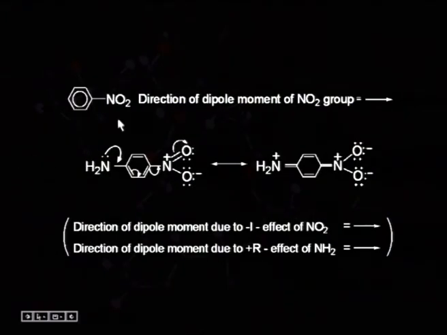Another example we can see here is the case of nitrobenzene. Here the direction of the dipole moment is from carbon to nitro, and in the case of para amino nitrobenzene, we can further see that the direction of the dipole moment due to the plus R effect is also the same, from carbon to nitrogen. Here we can see that the amino group is donating electrons towards the benzene ring, and in this way it is increasing the dipole moment in the same direction. It is reinforcing in the same direction.